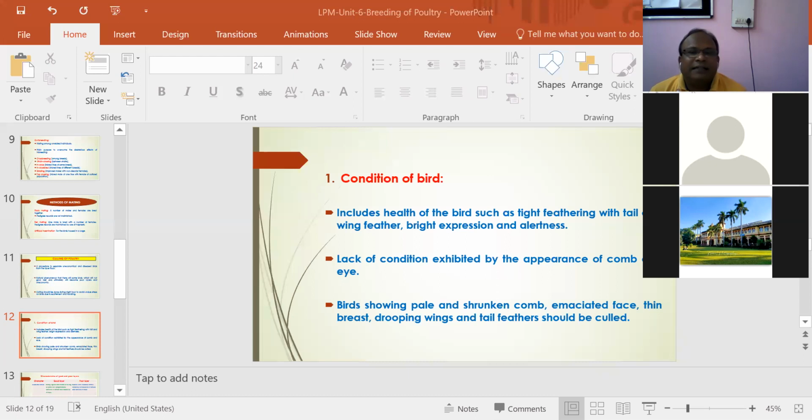Lack of condition is exhibited by the appearance of comb and eye, that is bleached comb, sunken eye, dull eye. Birds showing a pale and shrunken comb, emaciated face, thin breast, drooping wings, and tail feathers should be culled. So on the basis of appearance of birds, we can do the culling process.